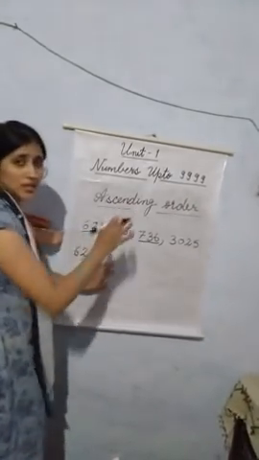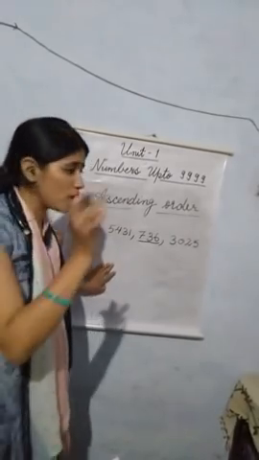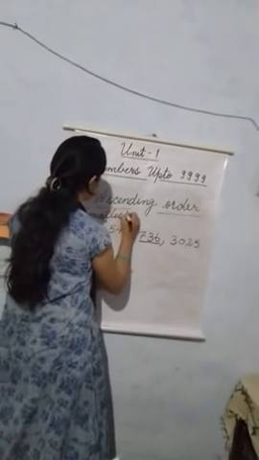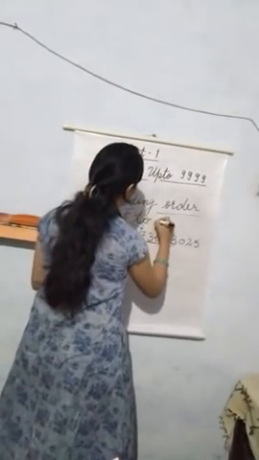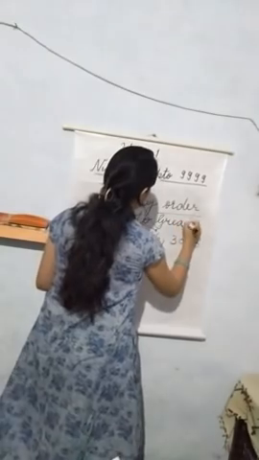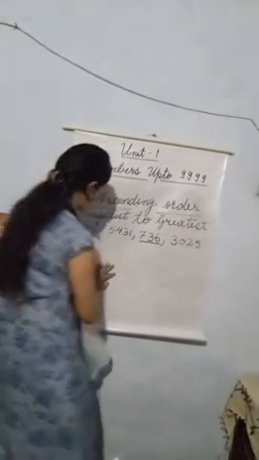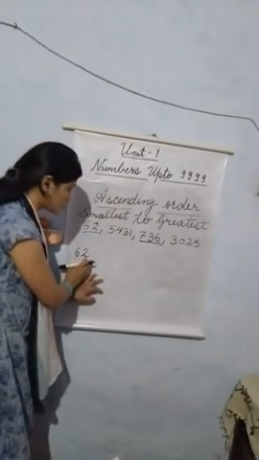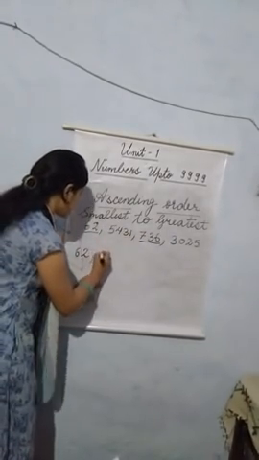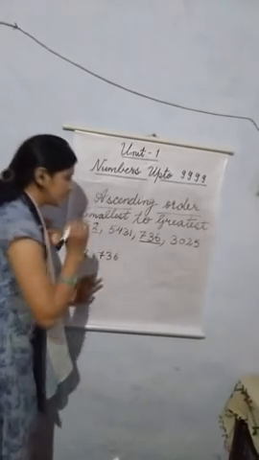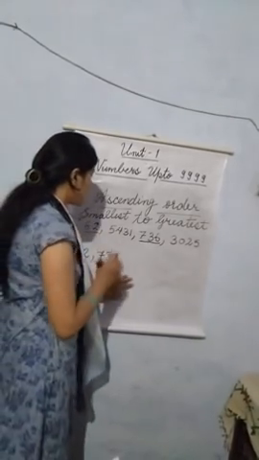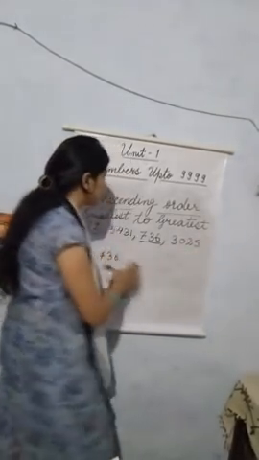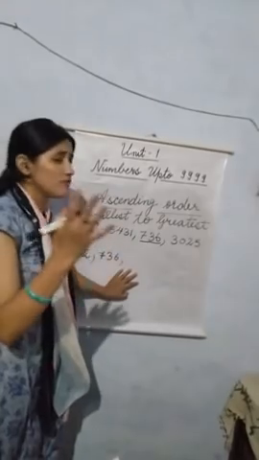Ascending order is arranging the numbers from smallest to greatest. So firstly we will write the smallest number, and after comparing the digits we find out the smallest number here is 62, and after that is 736. Okay, now we can see that 5431 and 3025, these both numbers have 4 digits.